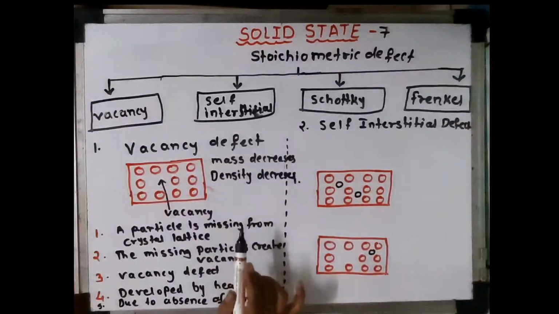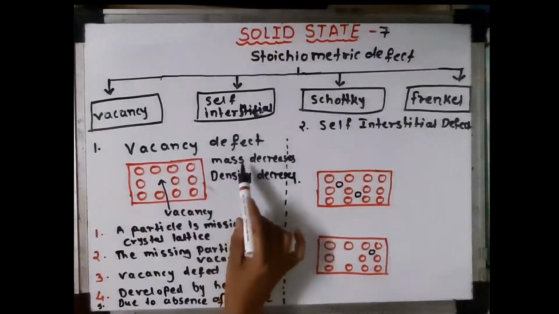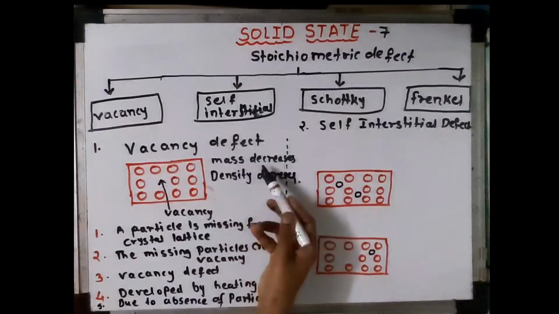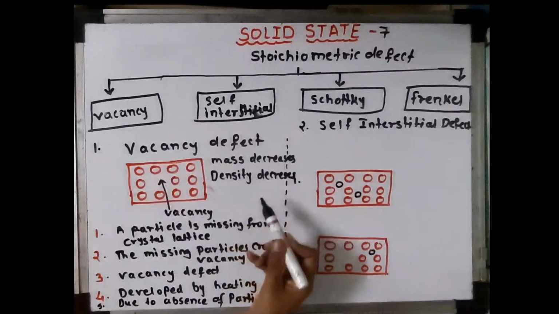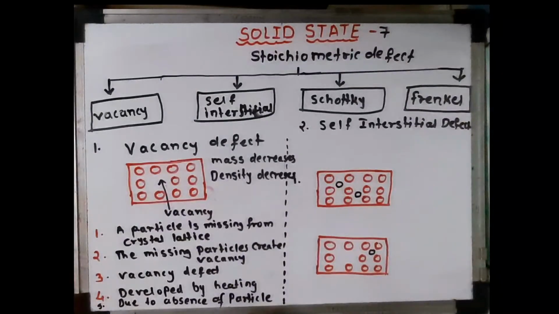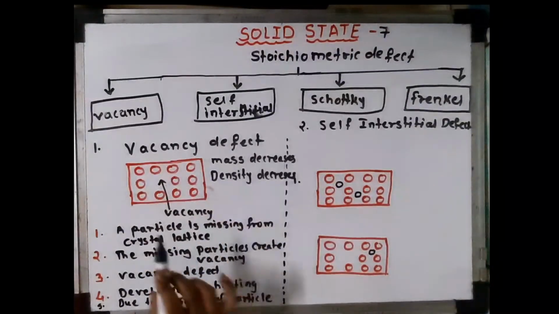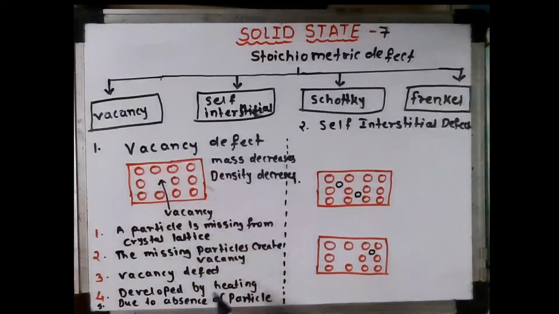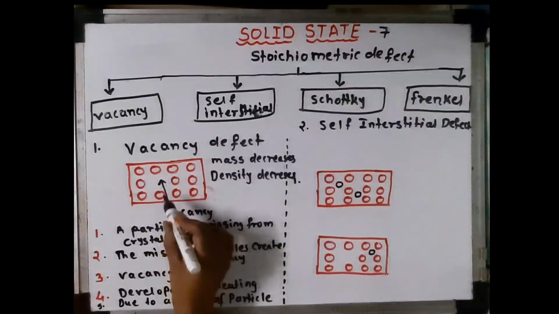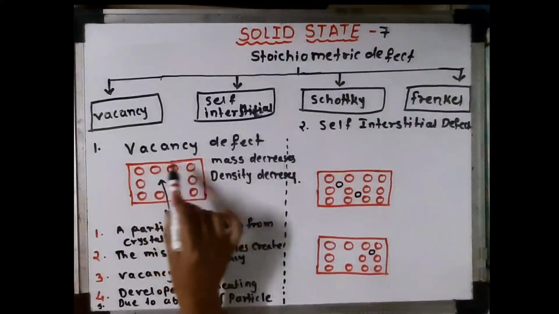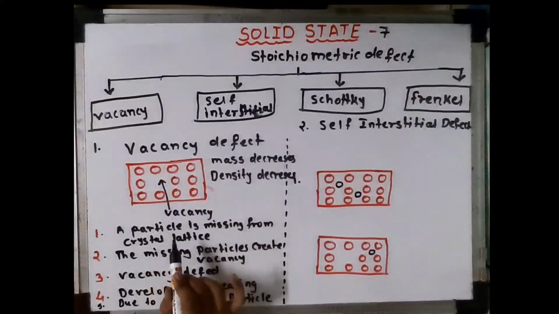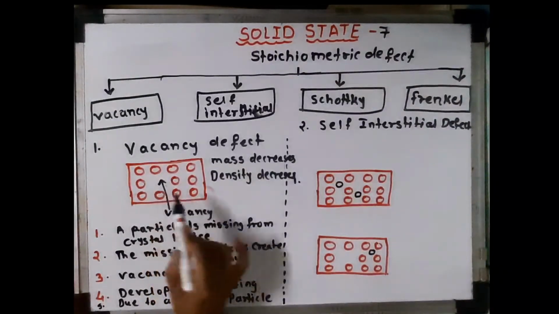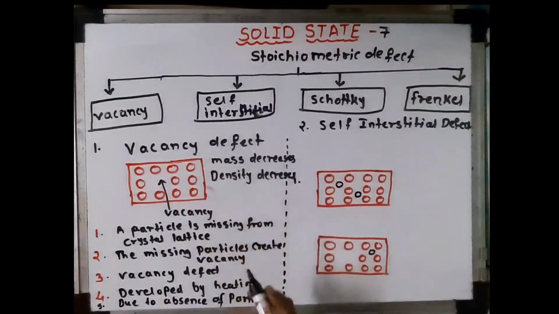Why does density decrease? Because density is equal to mass upon volume. As the mass decreases, density also decreases. Is it clear? Vacancy defect arises due to the missing particle. It creates a vacancy, and due to absence of this particle its mass decreases, volume remains unchanged, and therefore density also decreases.